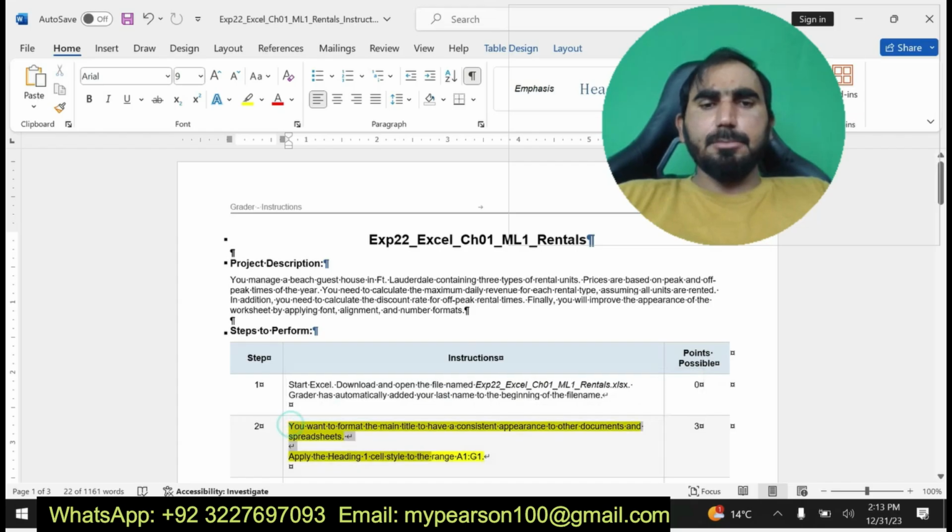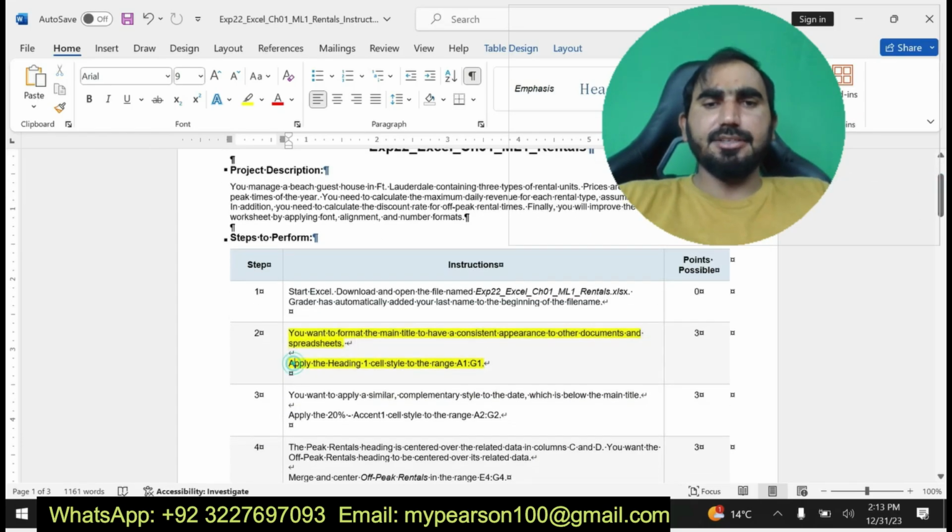You want to format the workbook to have a consistent appearance, so apply the Heading 1 cell style to the range A1 to G1. Now you can see here I am going to apply the Heading 1 cell style to A1 to G1.